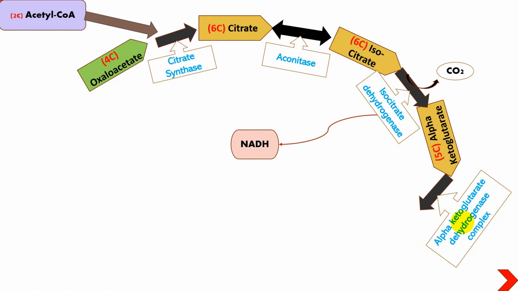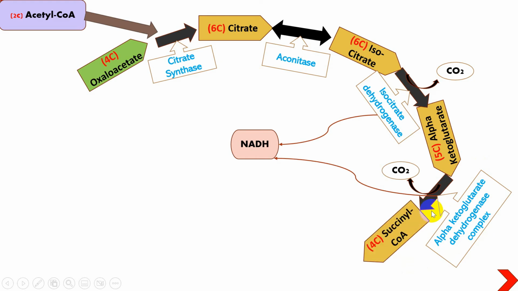It has a similarly important role, and this will also give you another NADH molecule, with the removal of another carbon dioxide molecule. That will result in the formation of succinyl-CoA. Succinyl-CoA is now a 4-carbon molecule, so from the 4-carbon oxaloacetate we started with, it has become a 4-carbon molecule again.